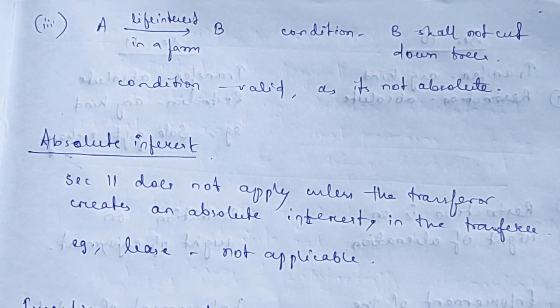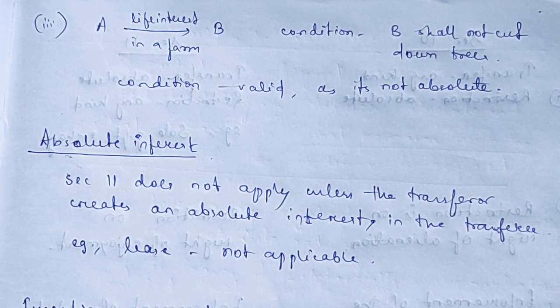Third illustration, suppose A assigns a life interest in a farm to B for her maintenance. The deed contains a direction that B shall not cut down the trees. The condition will be valid because it's not absolute. So what is this absolute interest? Section 11 does not apply unless the transferor creates an absolute interest in the transferee.